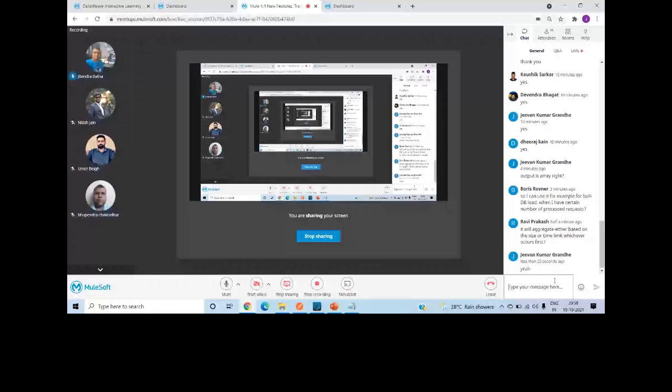From batch processing, what I have done is I have used the aggregator. They receive some messages within a time limit, like 40 messages within 10 minutes, and this aggregator module is very useful there. And you are right, Boris, whenever you want to aggregate 40 or 50 messages at a time to the database or Salesforce or NetSuite, you can make use of this aggregator module.